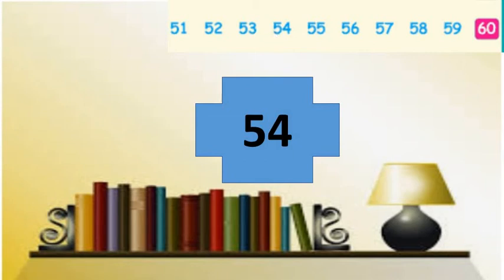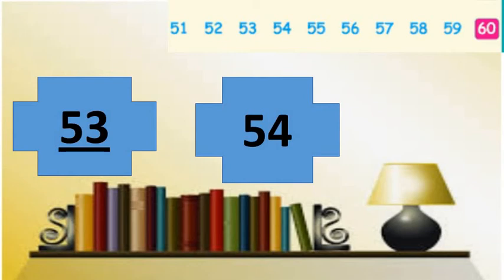Stop now. Now see which number is present just before 54. There is number 53. So we can say that 53 is the before number of 54.